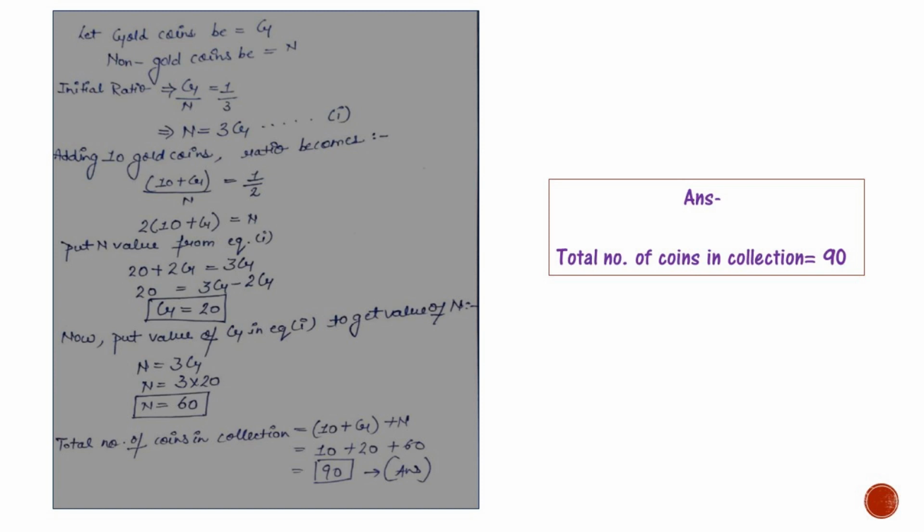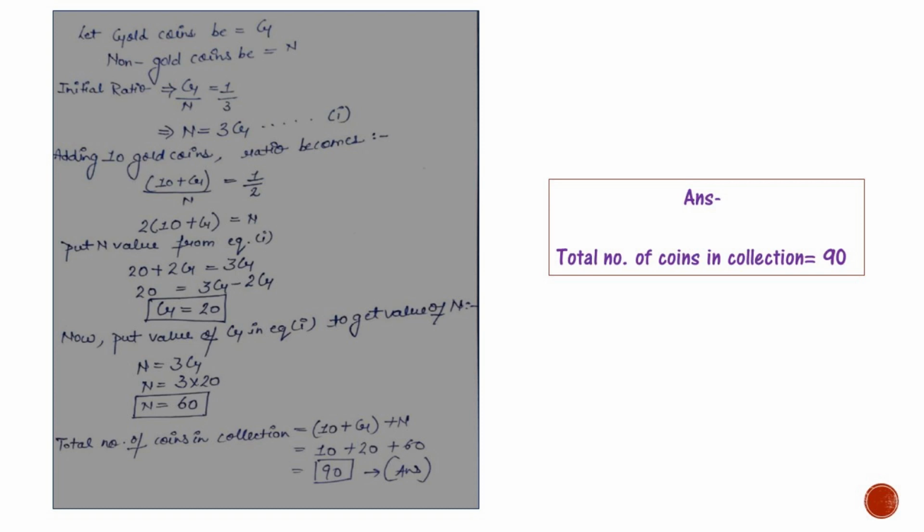Now putting N value from equation 1, we will receive 20 plus 2G equals 3G. That is 20 equals 3G minus 2G. So G value is 20. Now putting value of G in equation 1 to get value of N. N equals 3G, that is N equals 3 into 20.